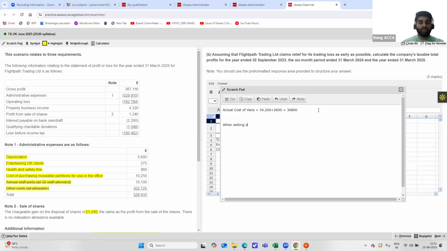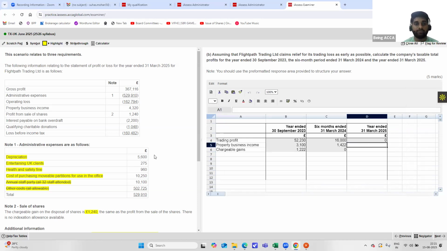When setting off trading losses as early as possible, the losses should first be set off against the taxable total profits of the current year and then can be carried back for a period of 12 months. This is the most important point that you should remember: it can be carried back not for one accounting period, one period of account, but for 12 months.